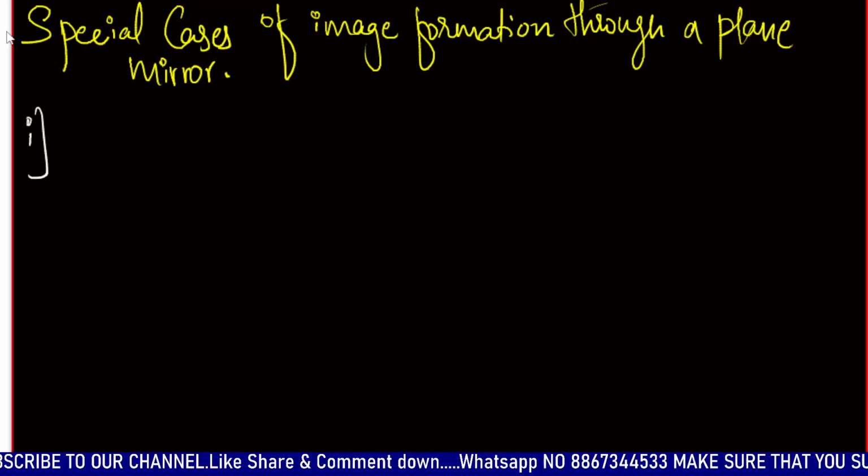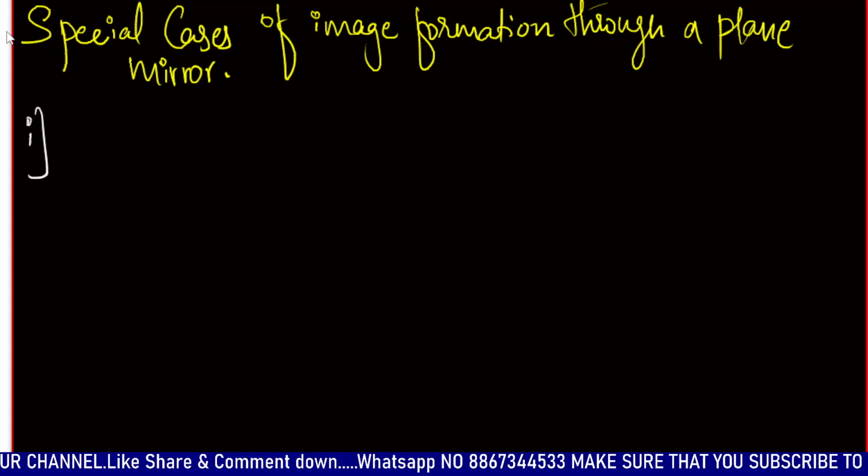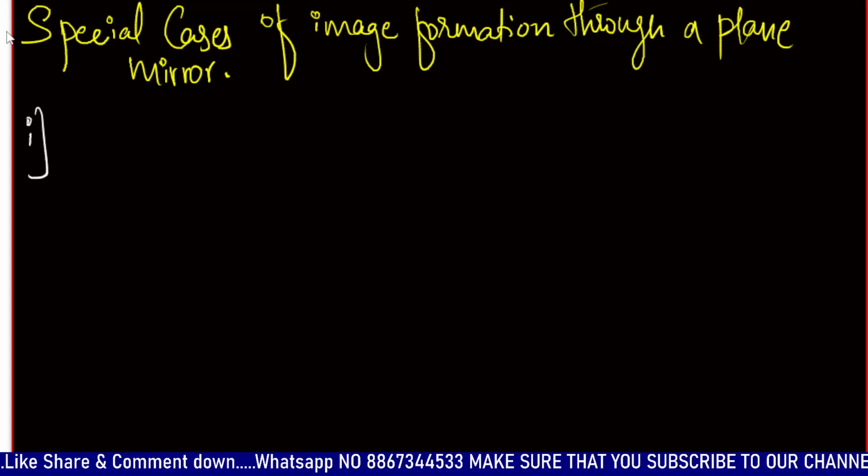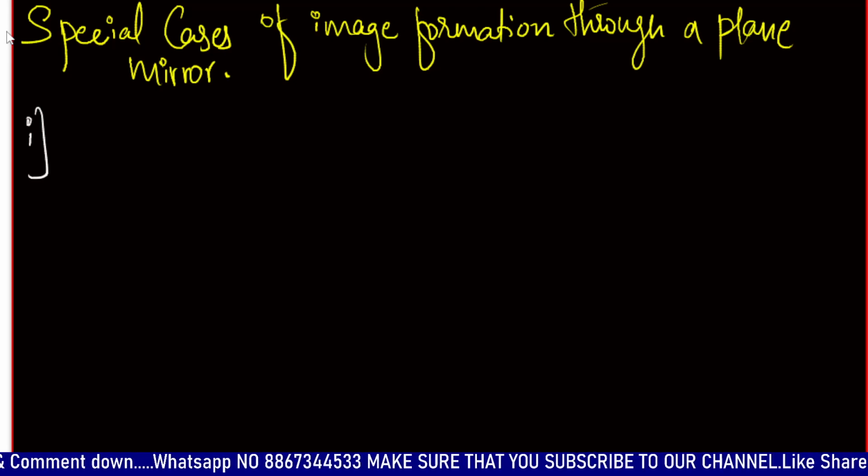First, if an object is displaced by a distance towards or away from the plane mirror, the image will also be displaced by the same distance, towards or away from the mirror.